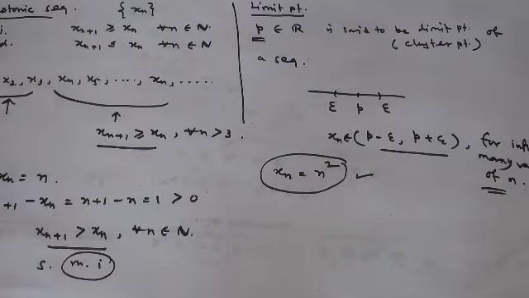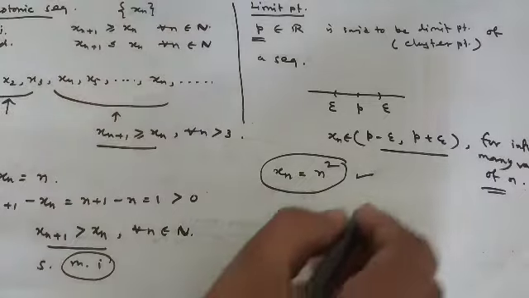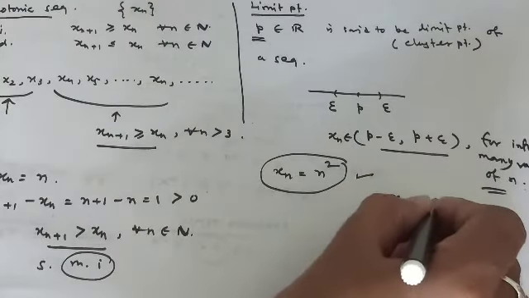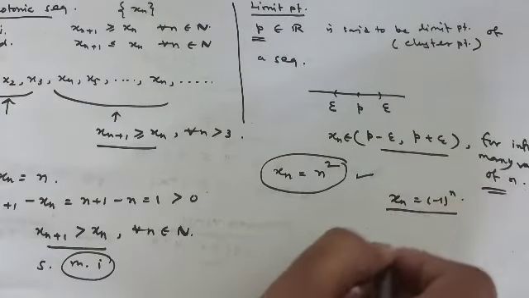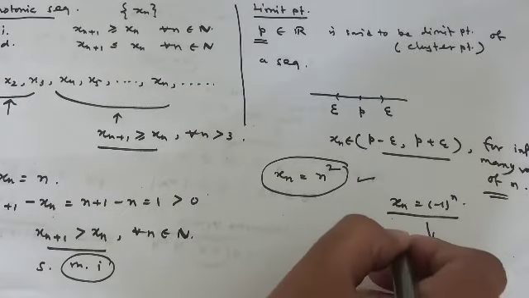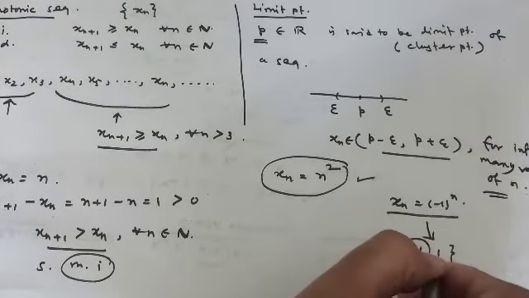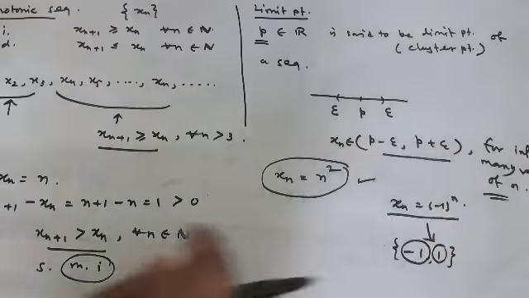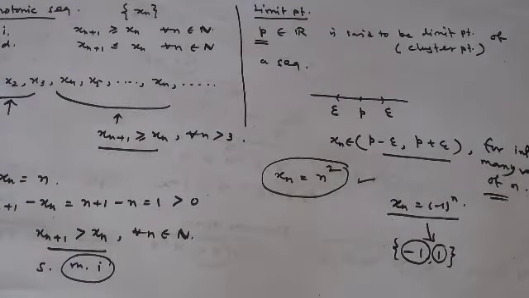For example, we had in the last video xn equals minus 1 to the power n, the simplest example. In that case, you have minus 1 and 1, this set. Minus 1 is a limit point, 1 is another limit point, correct?